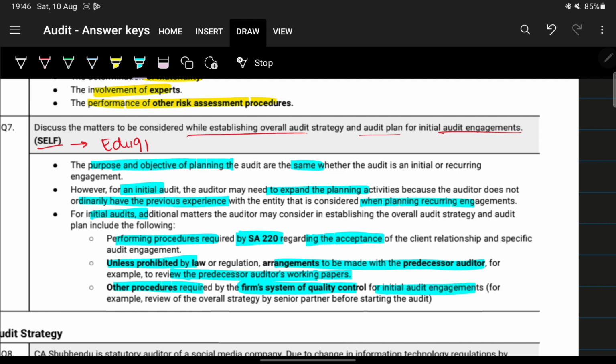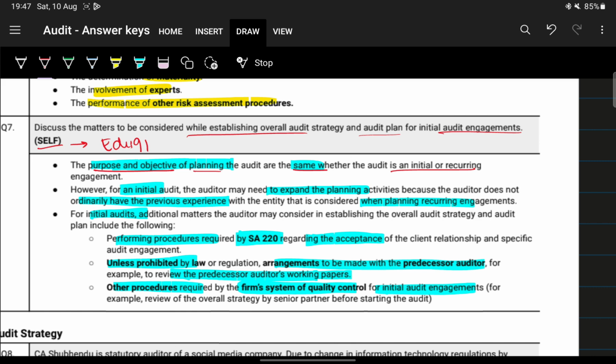We'll start from the first again. Here, the purpose and objective of planning the audit are the same whether it is initial or recurring. Secondly, for an initial audit engagement, there is a need to expand the planning activities because we have no previous experience. And thirdly, there are some additional matters that need to be considered. Firstly, performing procedures as required by SA 220 regarding acceptance of client relationship and specific audit engagement.